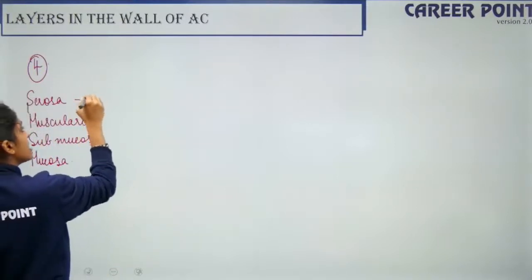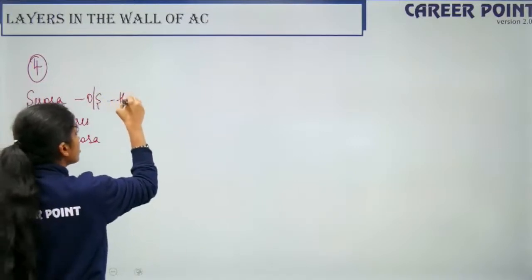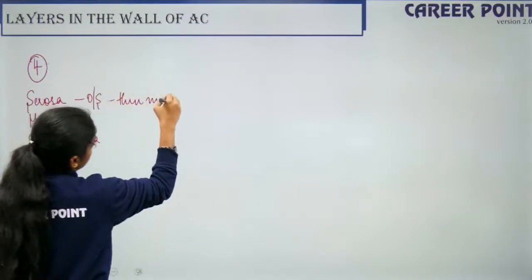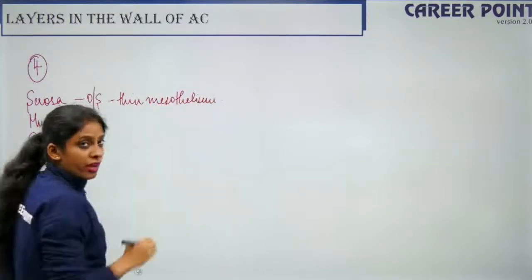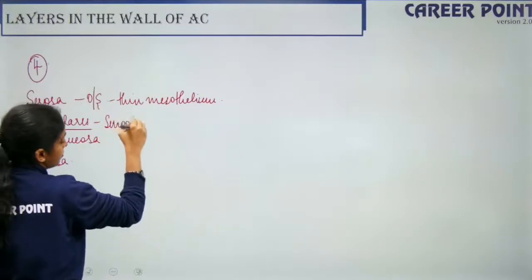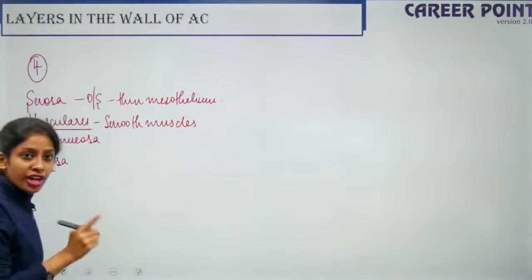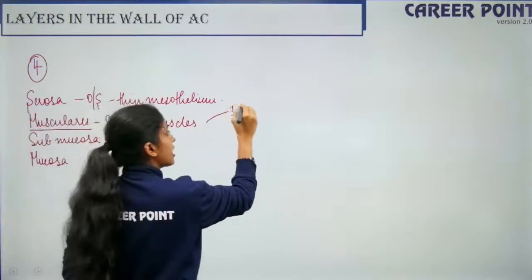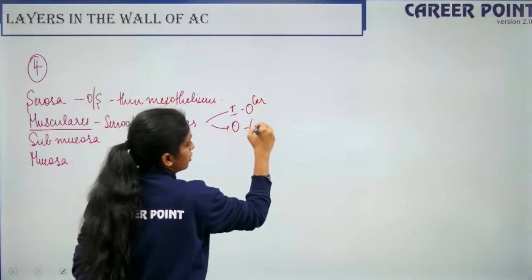So serosa is the outermost layer, right? So serosa is made up of thin mesothelium. Fine. So muscularis, it is made up of smooth muscles. So it has two orientations, right? So on the inner side, it is circular. And on the outer side, it is longitudinal.